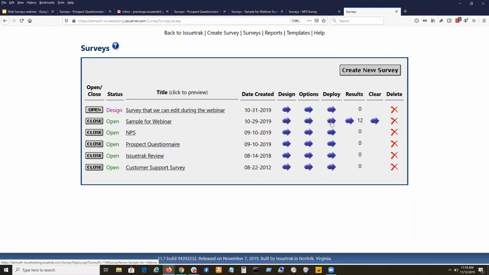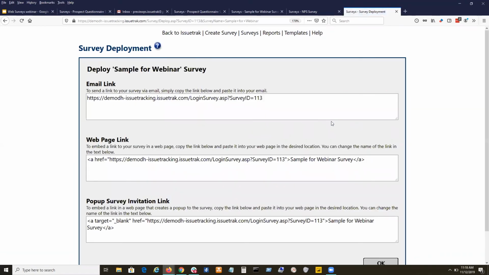And what I really wanted to dig in and show everybody is that deployment idea. So if we were going to send these automatically, the rules are on the page we just looked at. But let's say we want to send these manually. And there's our link. We can copy that link right there. And we can put that in an email. We can use the email users utility within Issuetrak to manually email a bunch of Issuetrak users. It's very flexible in the way we can deploy it. You see there's a web page link and then there's a pop-up window link also.